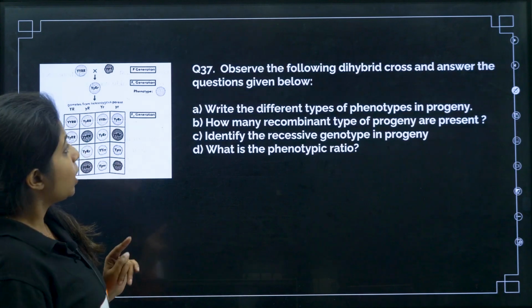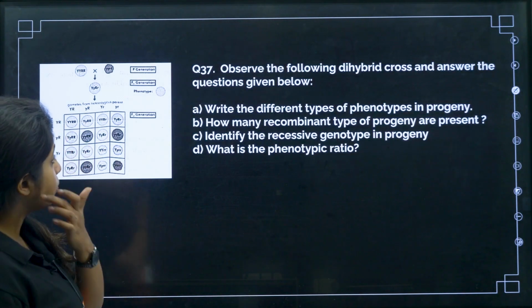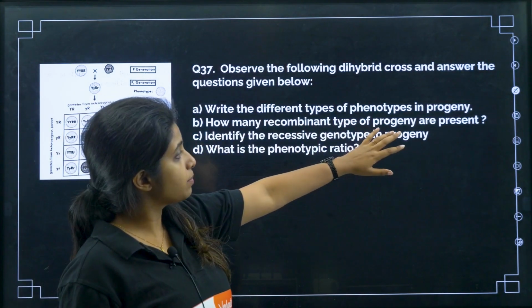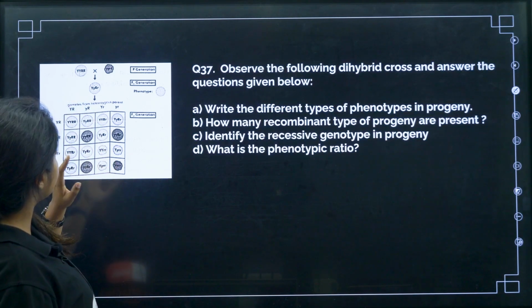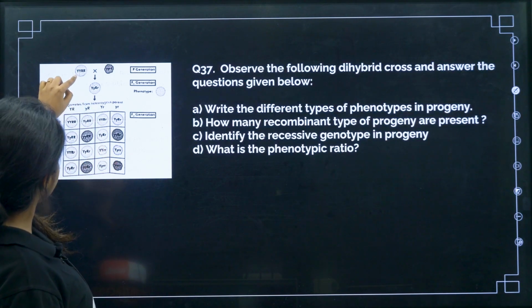Okay. Now, observe the following dihybrid cross and answer the following questions given below. Write the different phenotypes in the progeny. So, here I have not mentioned the answer, I will tell you the answer itself. So, progenies which you will be getting is, okay, yellow and round.